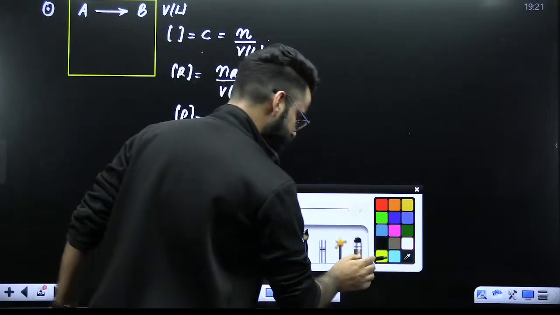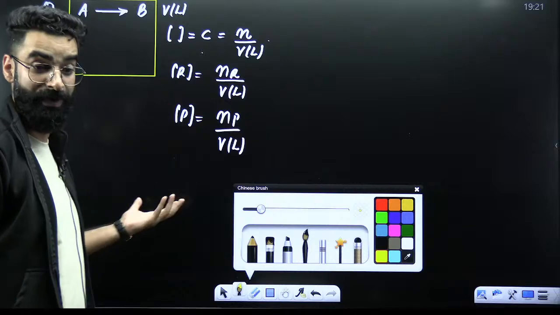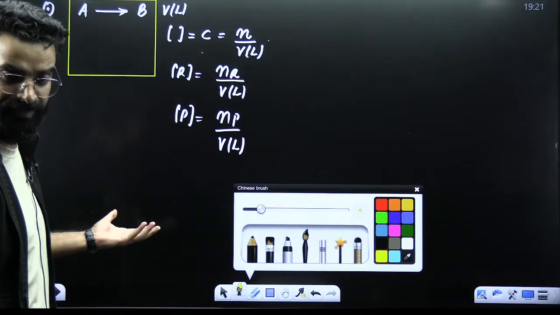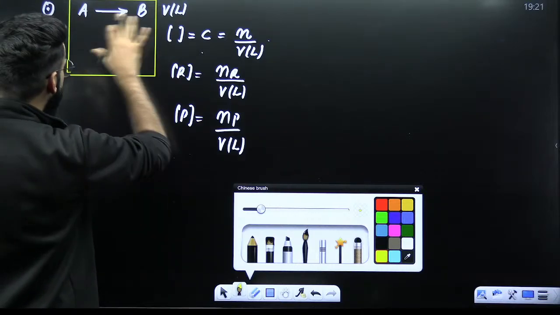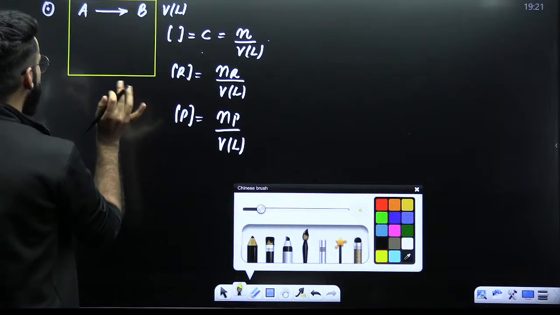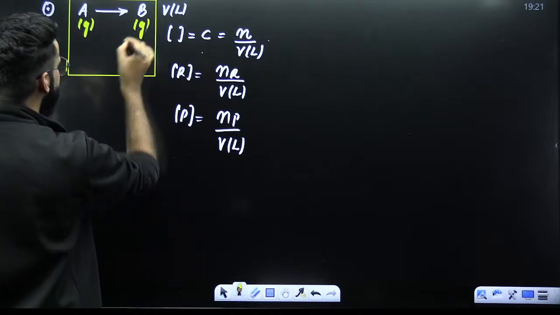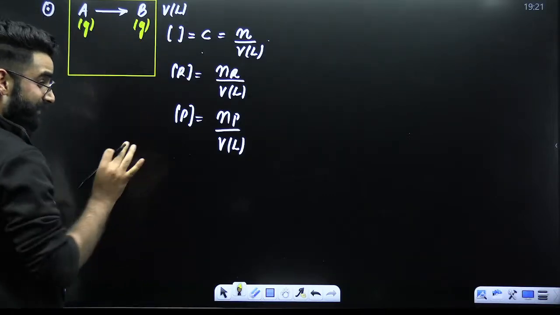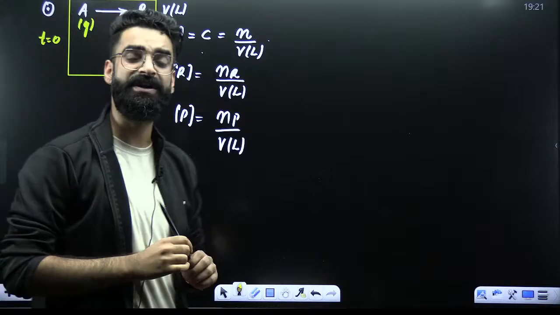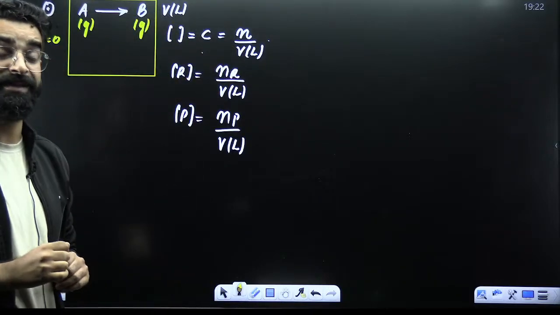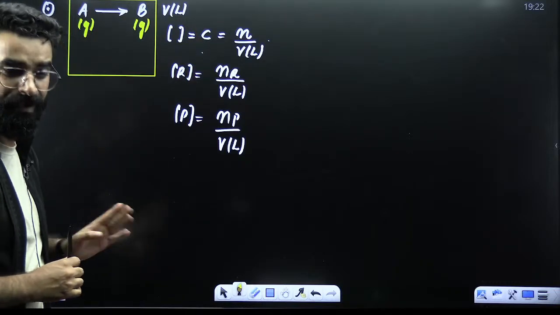Now, my dear students, one thing which I believe you would have studied in your class 11th mole concept, which I have taught you here also, right? I am pretty much sure you would have seen that. Let's assume that this A is right now in gaseous phase. Imagine that B as well as A are in gaseous phase. So at time t equal to 0, when the reaction has not started, when this reactant has not got converted into the product, I'm talking about the initial conditions.